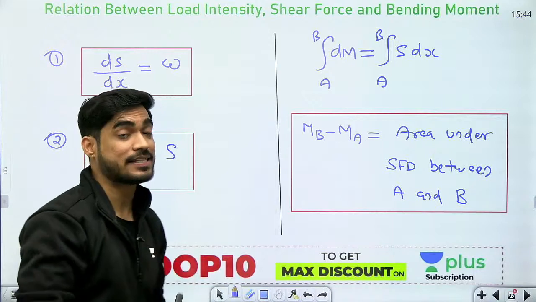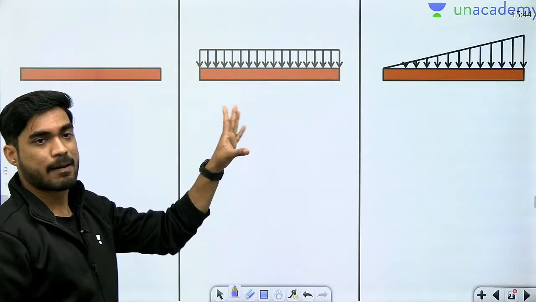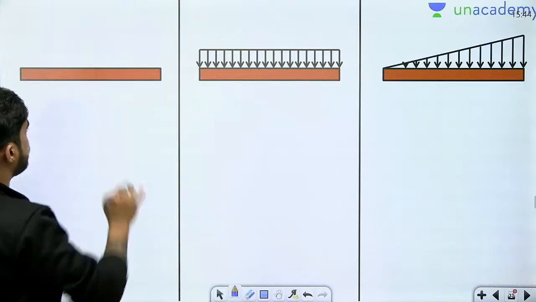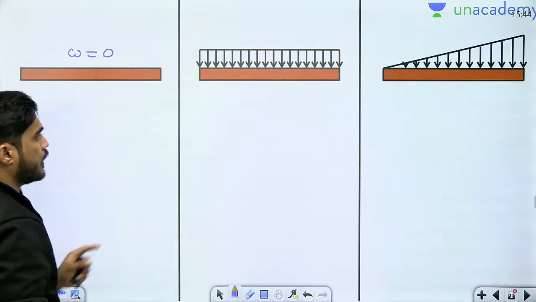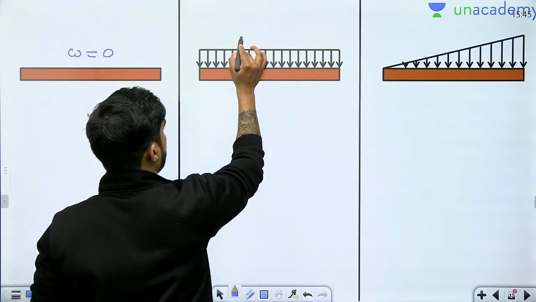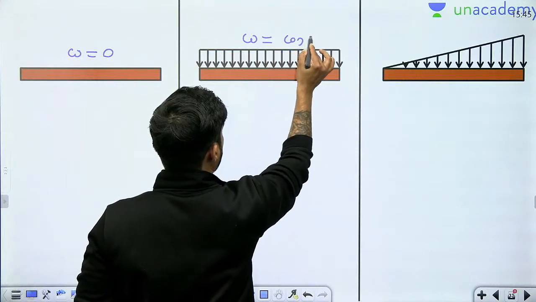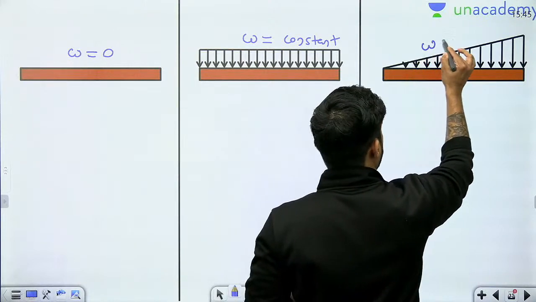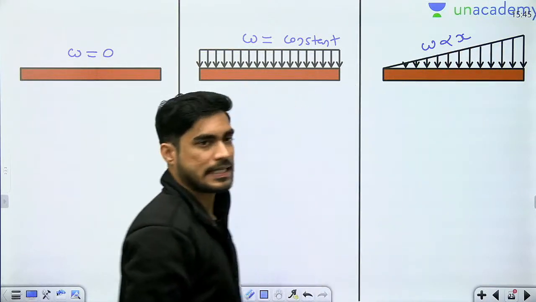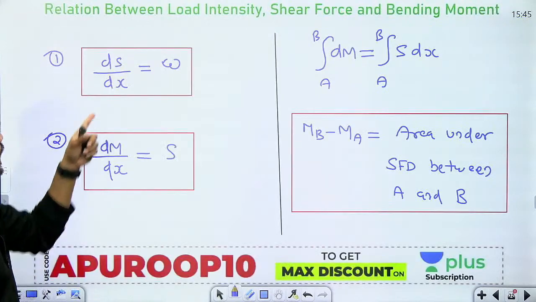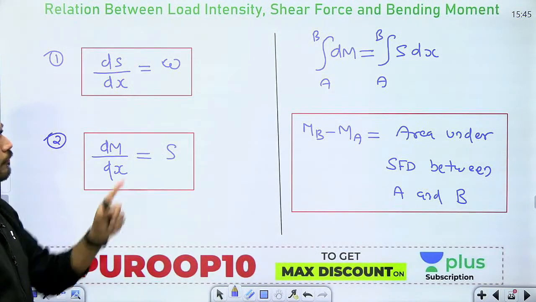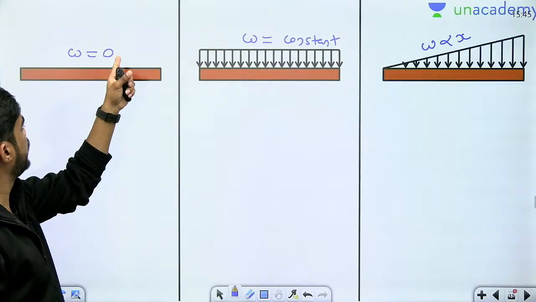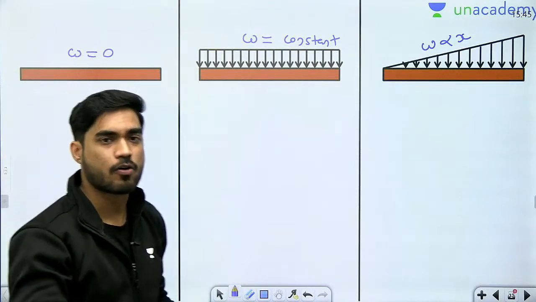Now how to apply these relations? We have these three examples. In the first example, there is no load intensity between the two points. So beta, here w is 0. In the second example, there is uniformly distributed load, which means w is constant. And in the third example, there is uniformly varying load, which means w is proportional to x. Now if you differentiate shear force, you get w. So if you integrate w, you get shear force. Integration of 0 will give you a constant.